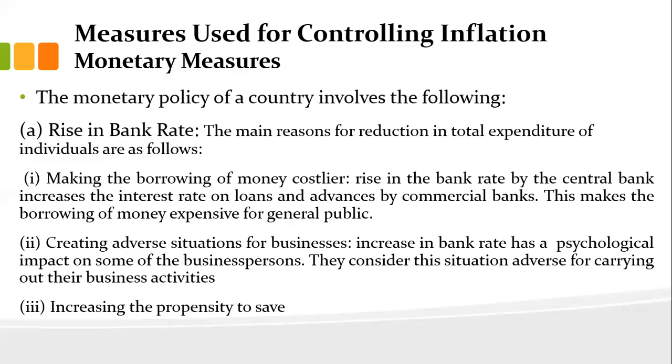The psychological theory said that if the situations are adverse, people will not invest in business, and because of that recessions come. But in a limited way, we can create scarcity, an environment where people will not spend a lot. And finally, increasing the propensity to save means that of whatever people are earning, more will go to saving instead of expenditure or consumption.